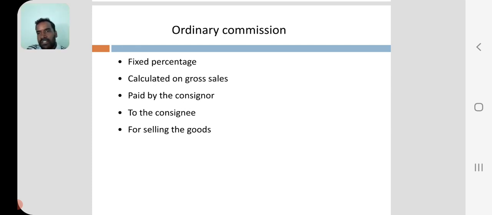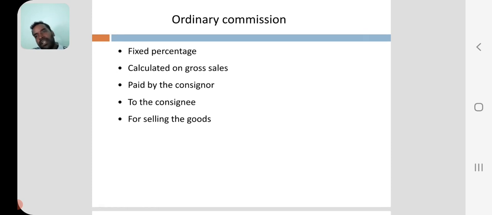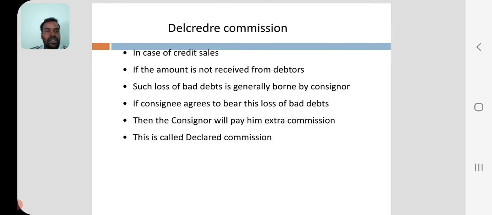For that he may charge some money. It's called as commission. It's a fixed percentage and it is calculated on the total sales done by the consignee, means gross sales. It is paid by the consignor and received by the consignee. Why? For selling the goods.